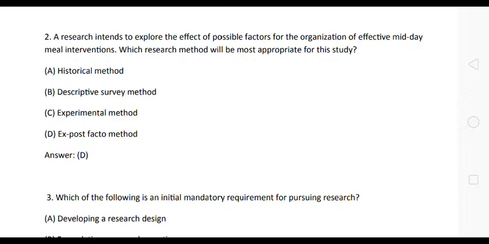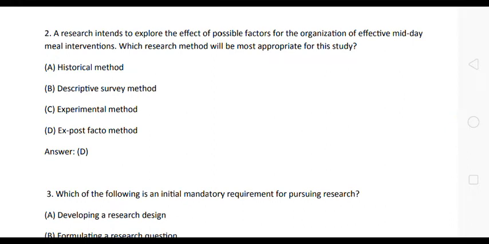The question is, research intends to explore the effect of possible factors for the organization of effective midday meal interventions. Which research method will be most appropriate for this study? Here the options are: option A, historical method; B, descriptive survey; C, experimental method; D, ex post facto method. Here the correct answer is option D, ex post facto method.